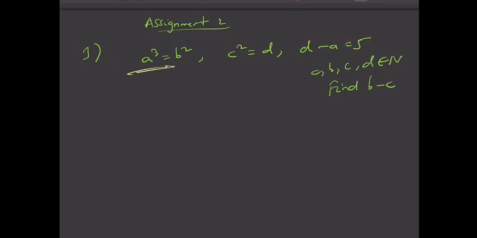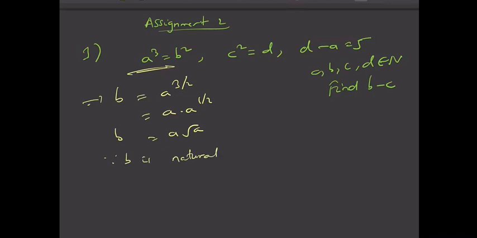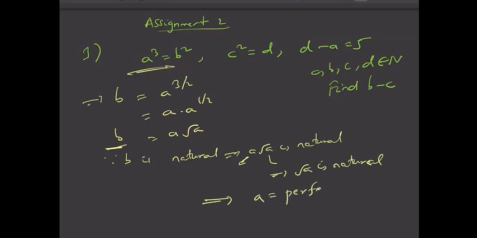So first of all, a cube and b square are equal. So I am saying that a must be a perfect square and b must be a perfect cube. I can prove that also. So b is a power 3 by 2, that is a into a power 1 by 2, that is a root a, right? Since b is a natural number, it means a root a is natural. A root a is a natural number, isn't it? So a is anyways natural. This implies root a is also natural. Root a is natural only when a is a perfect square.